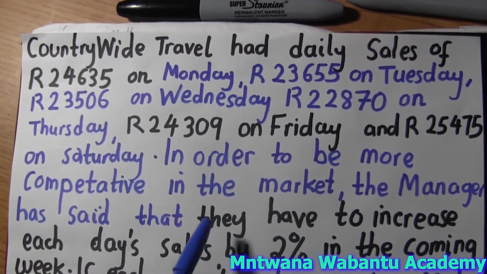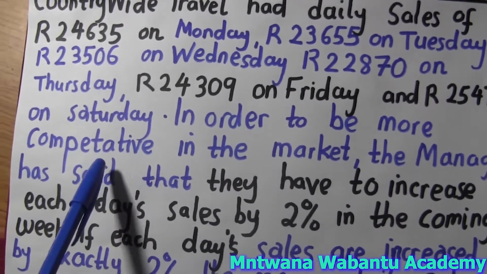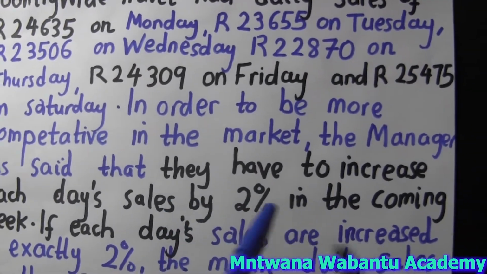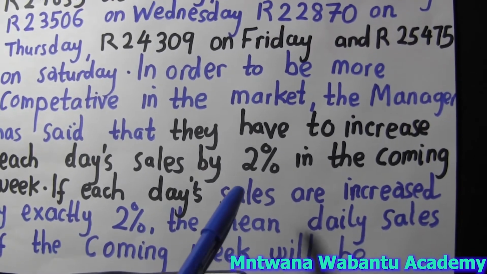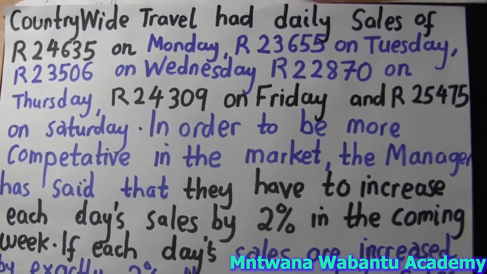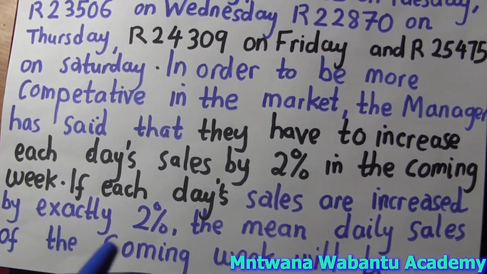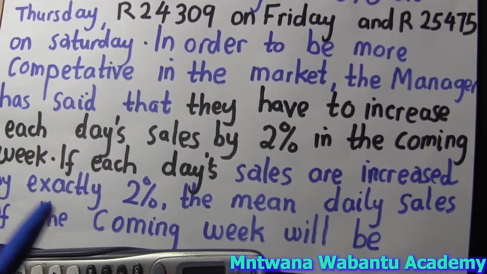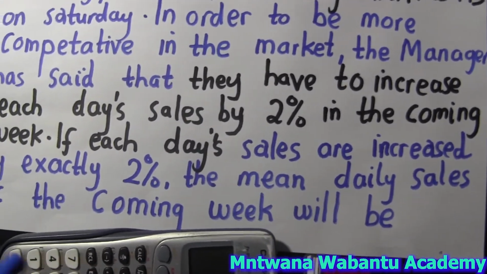Only Sunday, it seems the company does not work, so they don't do any sales. Maybe they're off, whatever. In order to be more competitive in the market, the manager has said they have to increase each day's sales by 2%. Maybe we don't make enough sales, so we have to increase by 2% in the coming week. Each day's sale increases by the same percent.